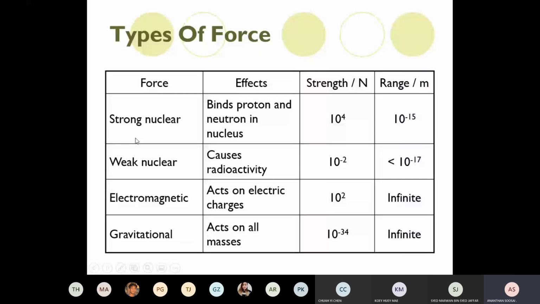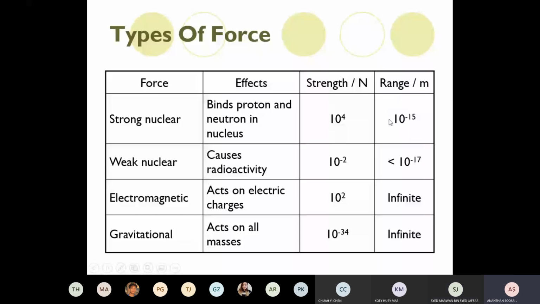You do not really recognize the first 2. Although their existence is there, we never realize these first 2. The first force is the strong nuclear force, only experienced by protons, neutrons, subatomic particles. The strength is quite big, 10 to the power of 4, 10,000 Newton. The problem is the range is quite short. The proton and neutron have to be at this distance to experience the strong nuclear force.